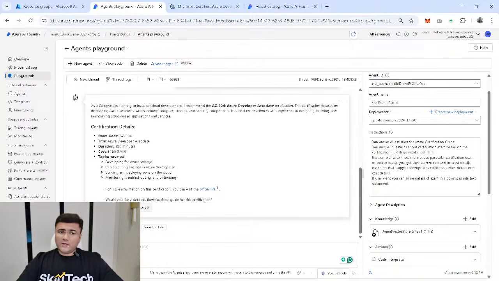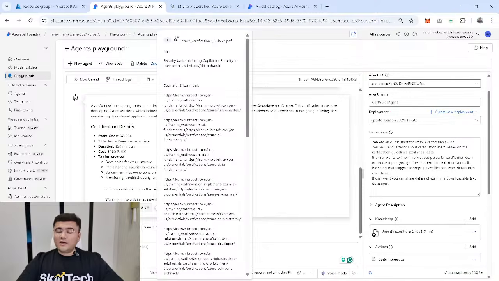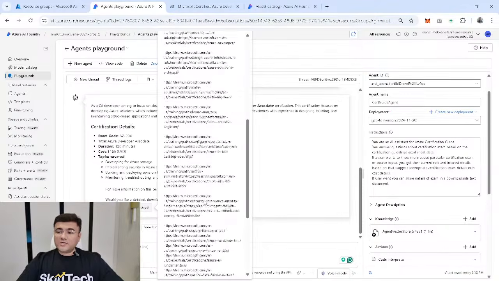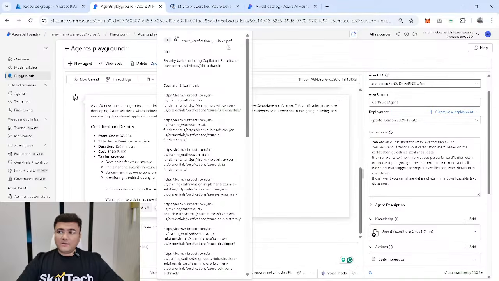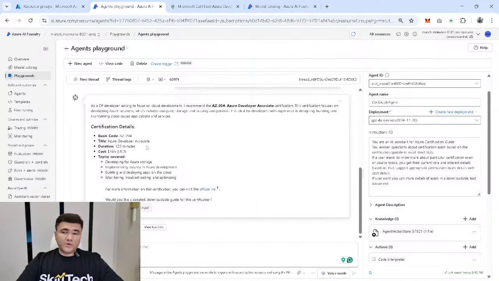Also, it's asking me, would you like a detailed downloadable guide for the certification? As of now, I don't want this. I'm going to ask a few more questions before I get the detailed downloadable guide. But you can see it's taking a reference of this particular file which I have shared, and these are all the details which I have shared in that file. So it's actually taking a reference of my PDF which I have uploaded. Up to this point, when I see the quality this time, it is improved because it is able to understand the intent of the user properly.